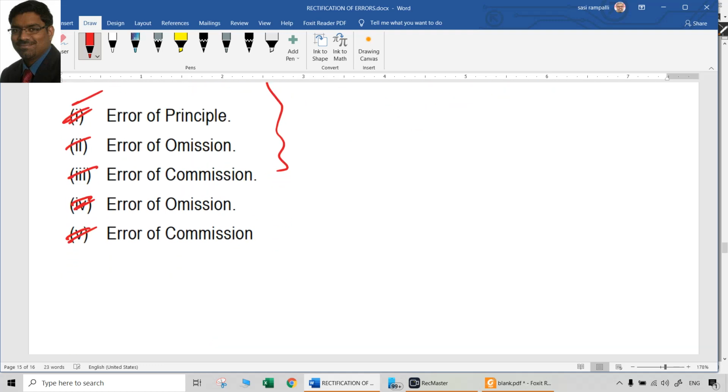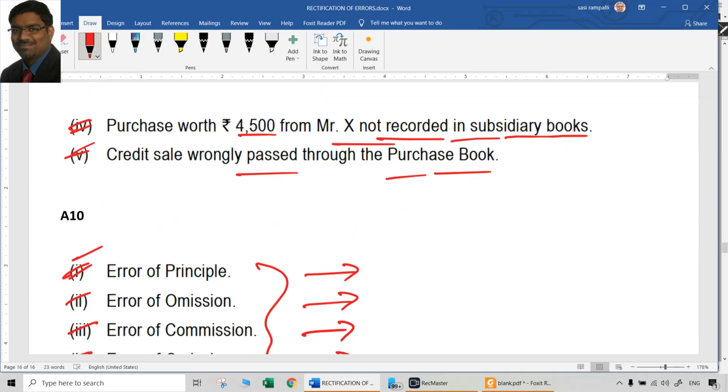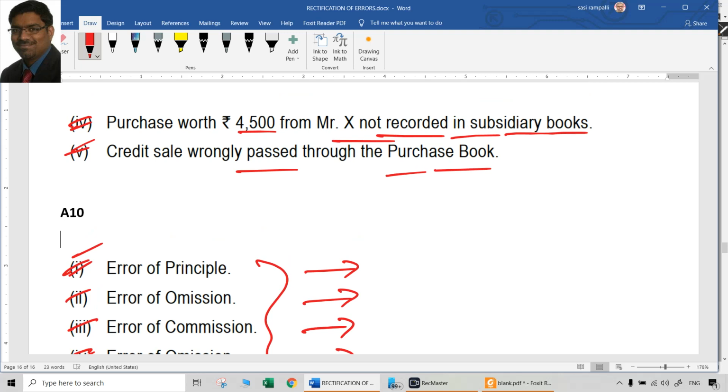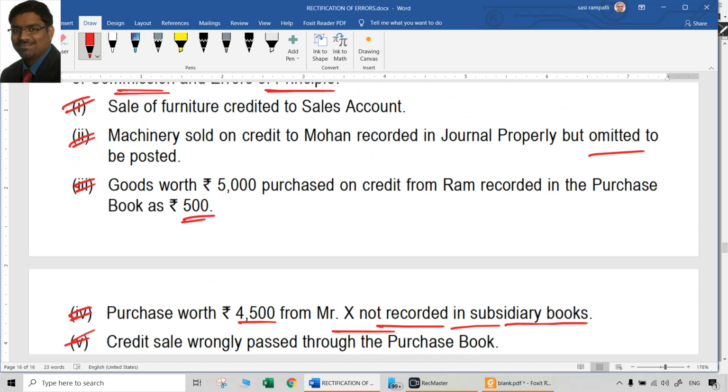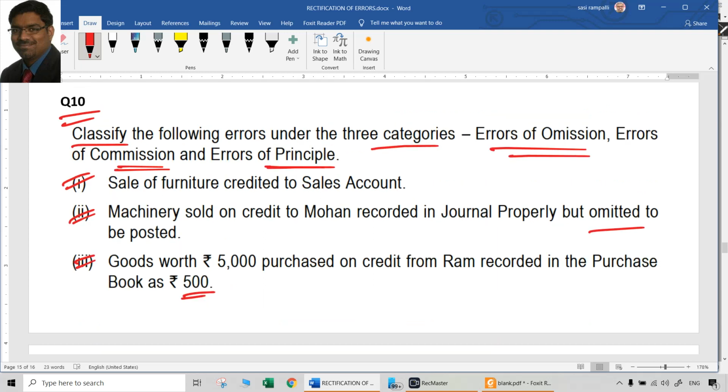Sometimes an explanation can also be asked. Don't expect only this will give you 5 marks. If it is a 5 marks question, you have to write the reason for it also. Most of the times you just have to rewrite the question. Since the credit sale was passed through the purchases book wrongly, it is an error of commission. Same way, fourth point. Since the purchases worth 4,500 rupees from Mr. X were not at all recorded in subsidiary books, that means they were omitted to be recorded in subsidiary books. That is an error of omission. Like that, you have to rewrite the question in the form of an answer, but with the correct conclusion. Which type of error is that?